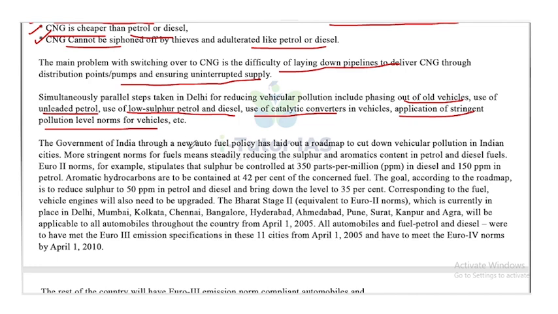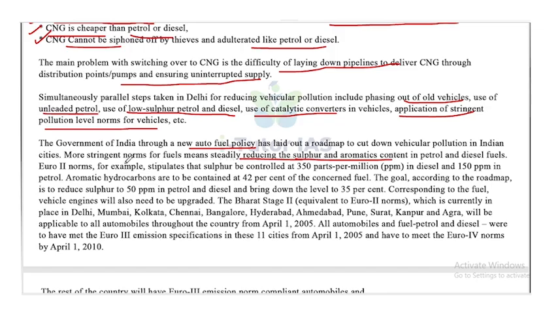The government of India, through new auto fuel policy, has laid out a roadmap to cut down the vehicular pollution in Indian cities. More stringent norms for fuels mean strictly reducing the sulfur and aromatic content in petrol and diesel fuels.